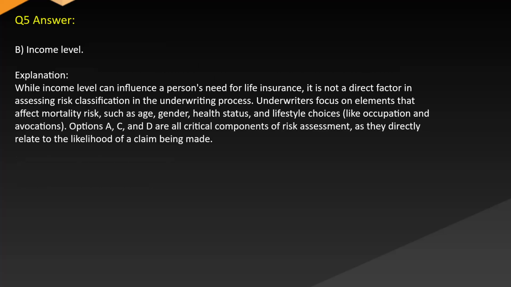Answer: B. Income level. Explanation: while income level can influence a person's need for life insurance, it is not a direct factor in assessing risk classification in the underwriting process. Underwriters focus on elements that affect mortality risk, such as age, gender, health status, and lifestyle choices like occupation and avocations. Options A, C, and D are all critical components of risk assessment as they directly relate to the likelihood of a claim being made.